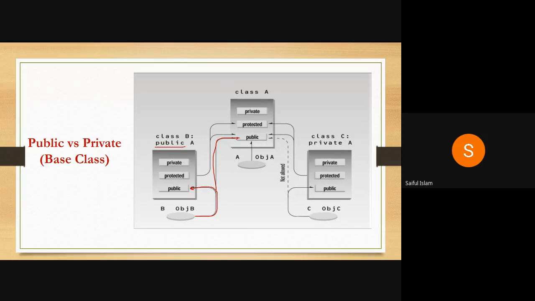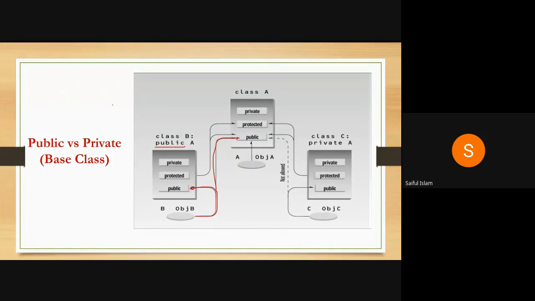Now, what about the member functions of a class? So this is the definition of a class. So what about member functions? Member functions can access public and protected data of class A, but cannot access private data of class A. So here member functions can access public and protected data. Object can only access public data.